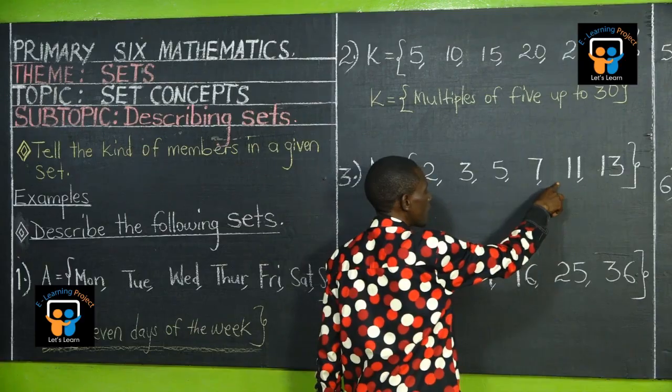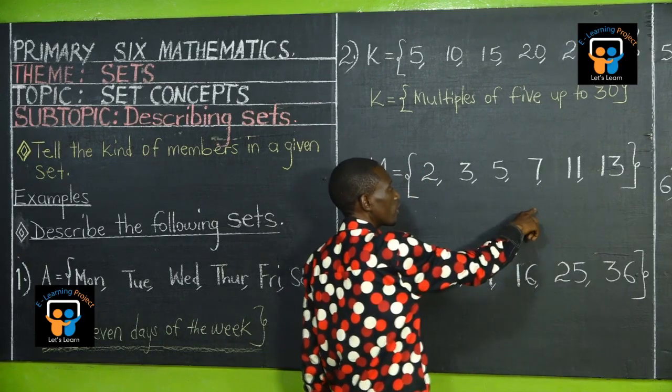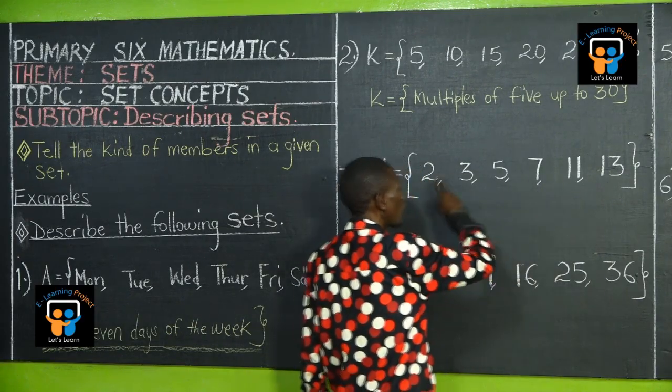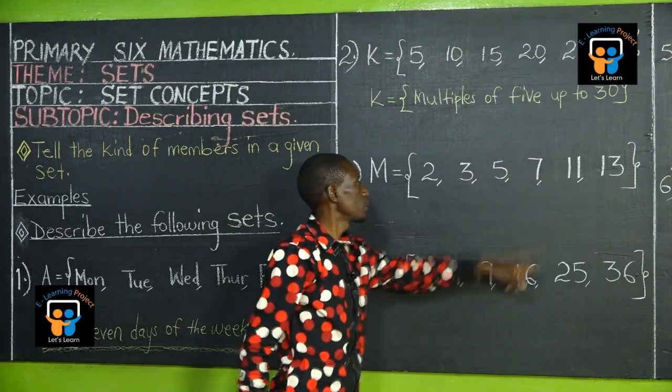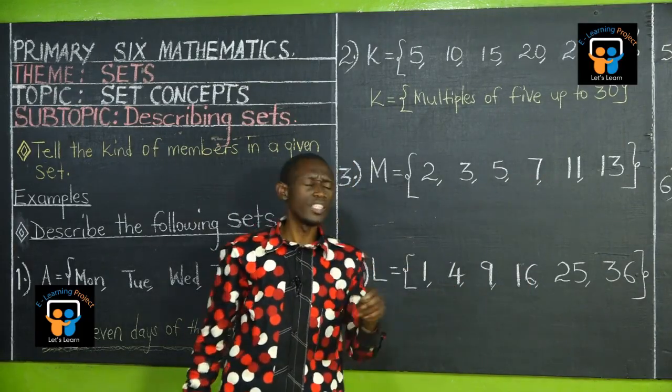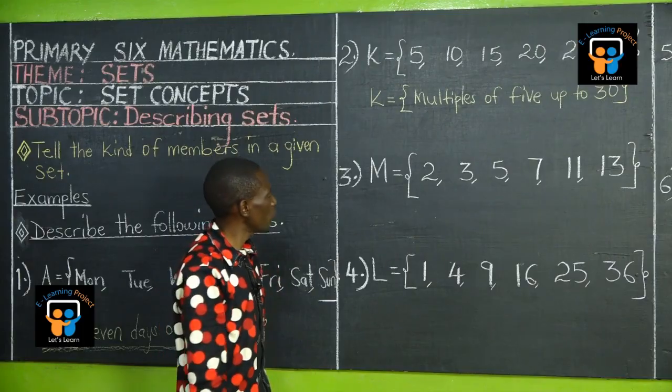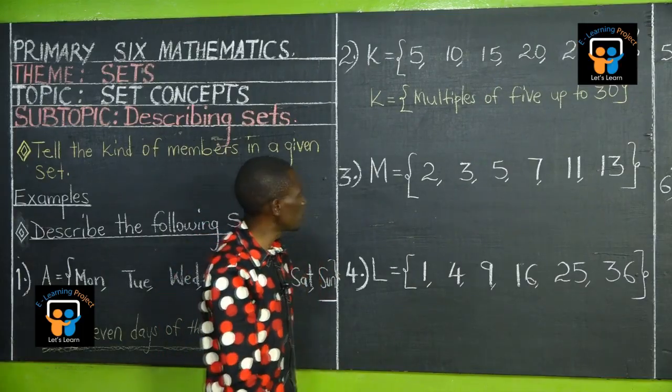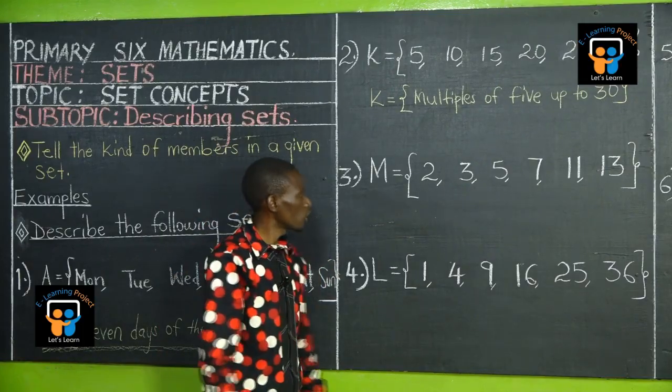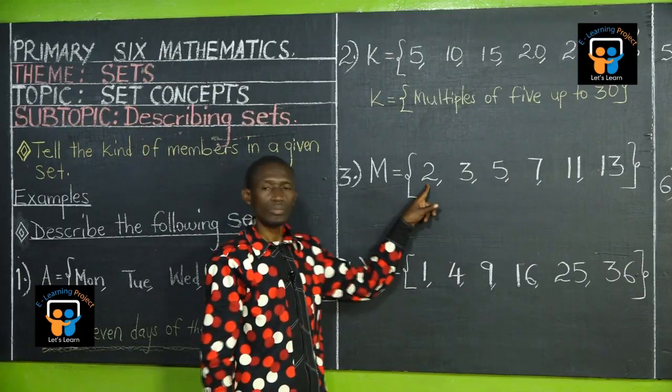9 is missing. So they should be in their order. Therefore, they are not odd numbers. 9 is missing. Even 2 is not odd. Now, which kind of numbers are these ones? Let's observe. Are they square numbers? Which number do you square to get a 2?